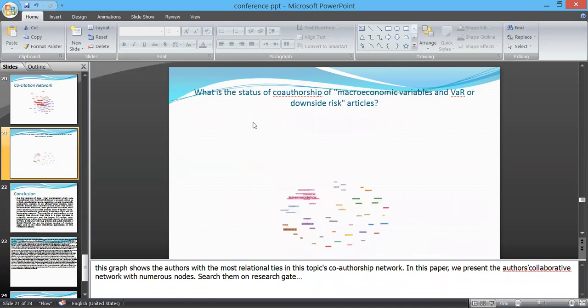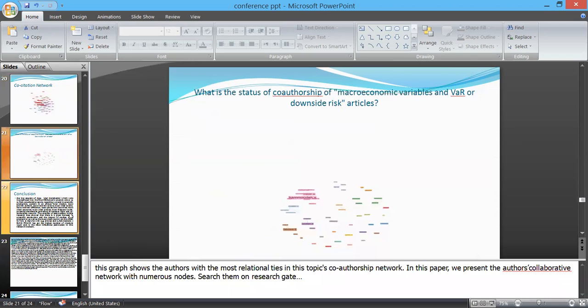Now, coming towards the status of co-authorship in this particular research area, this graph shows the authors with the most relational ties in this topic's co-authorship network. In this paper, we present the authors' collaborative network in nodes.